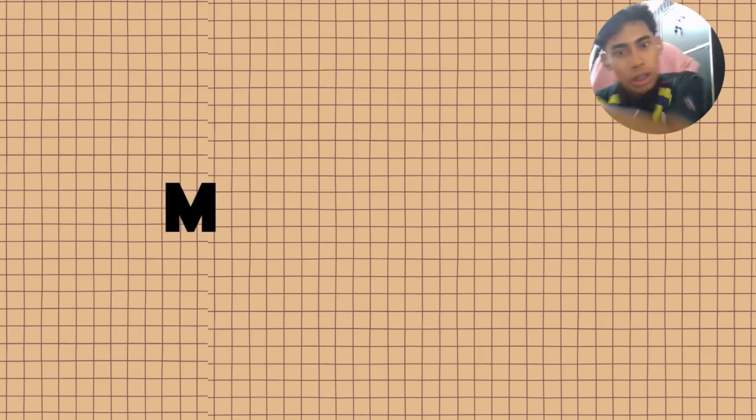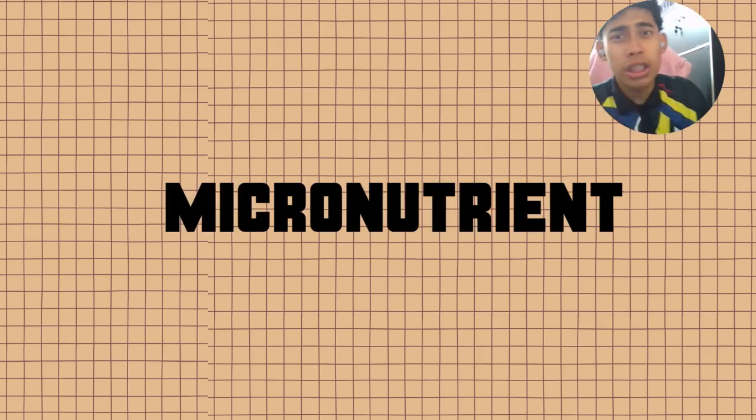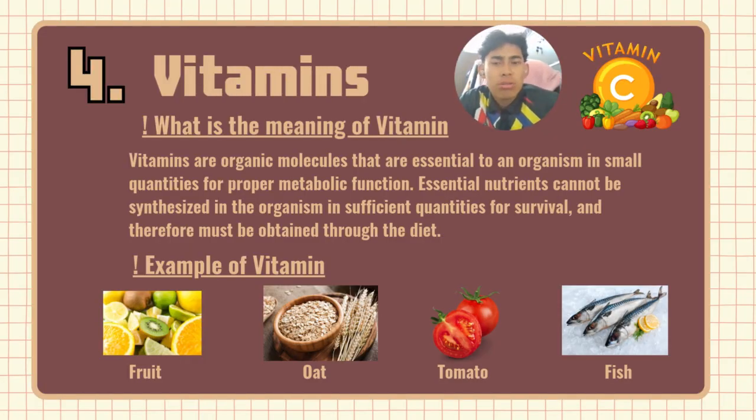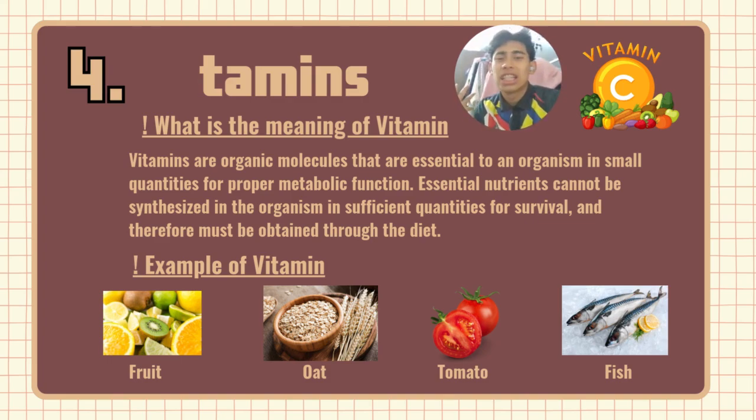Now, let's go to the micronutrients. The first type of micronutrient is vitamins. What is the meaning of vitamin? Vitamins are organic molecules. They are essential to an organism in small quantities for proper metabolic function. Essential nutrients cannot be synthesized in the organism in sufficient quantity for survival, and they must be obtained through the diet. Examples of vitamin sources are fruits, oats, tomatoes, and fish.